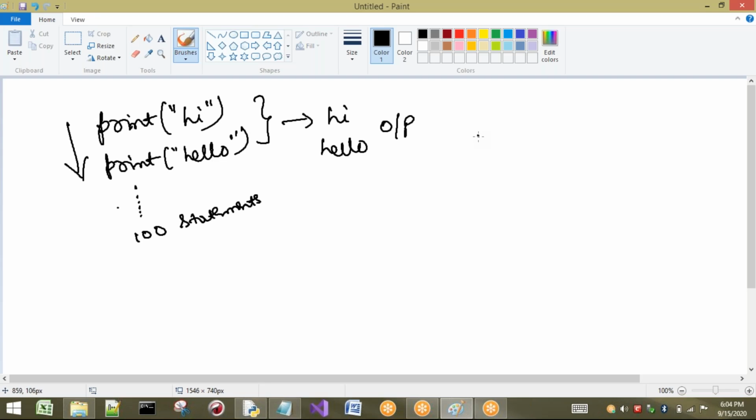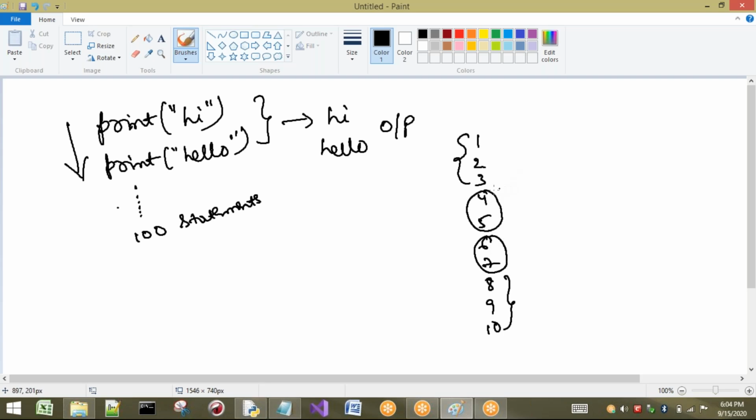Let us consider 10 statements, for example. Some are mandatory statements. For example, these three are compulsory to execute, so I will write these three statements. But 4 and 5, or 6 and 7, should be executed.